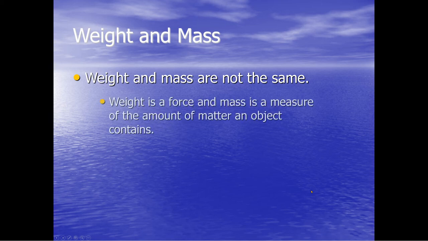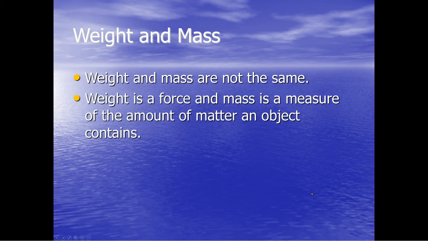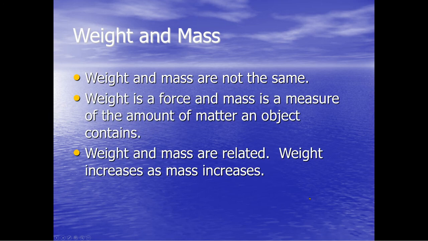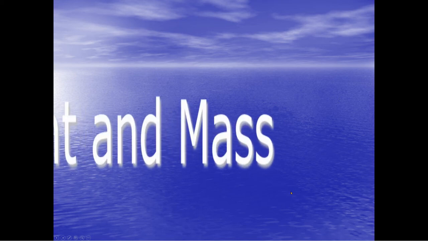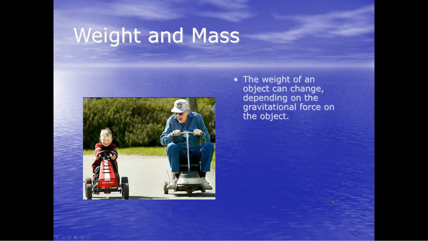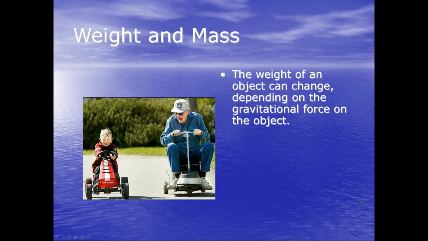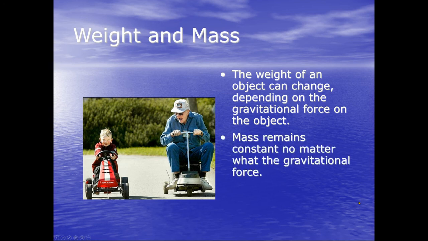Weight and mass are not the same. Weight is a force and mass is a measure of the amount of matter in an object. Weight and mass are related. Weight increases as mass increases. The weight of an object can change depending on the gravitational force on the object. Mass remains constant no matter what the gravitational force. So your mass will always stay the same, but weight can change because gravity pulls on your mass, creating weight.